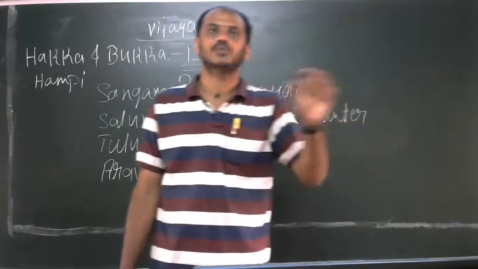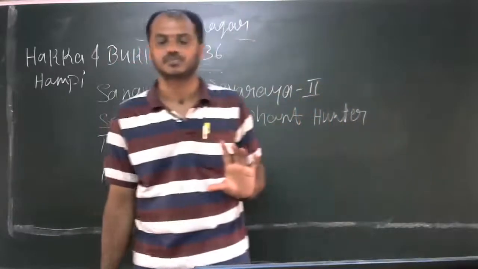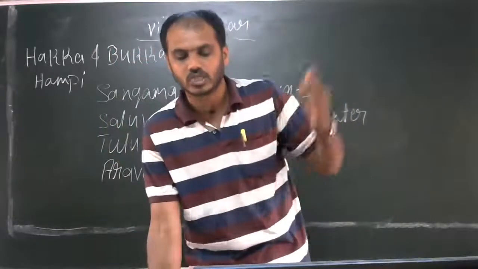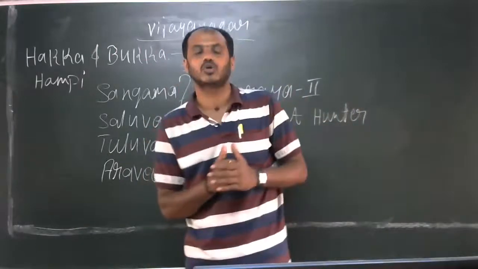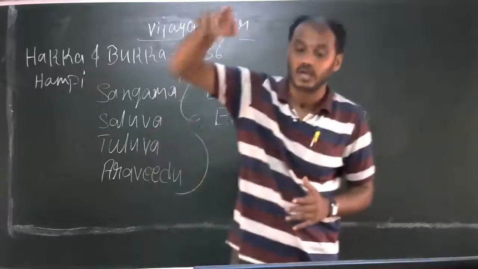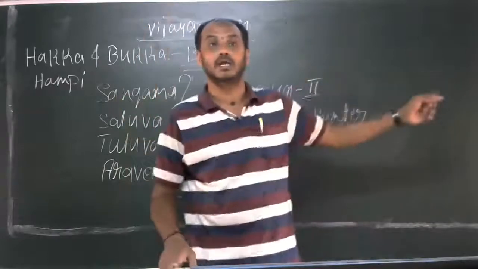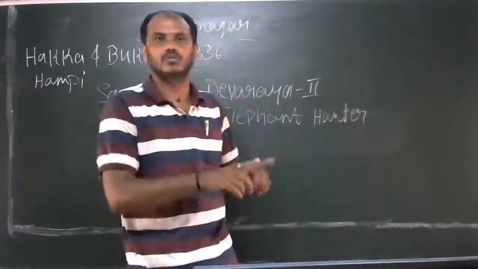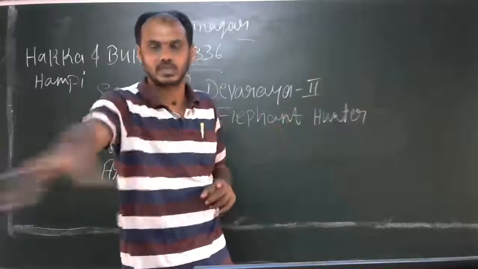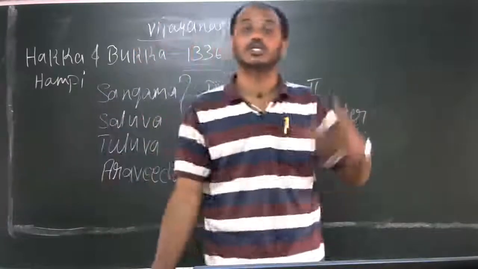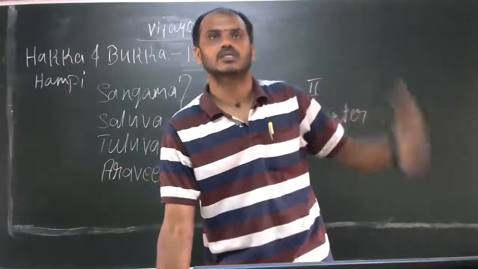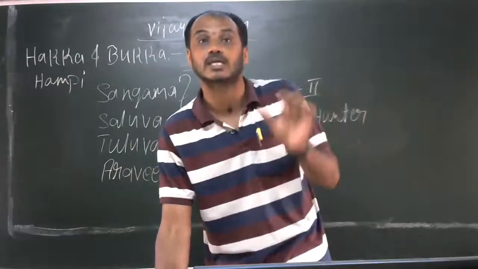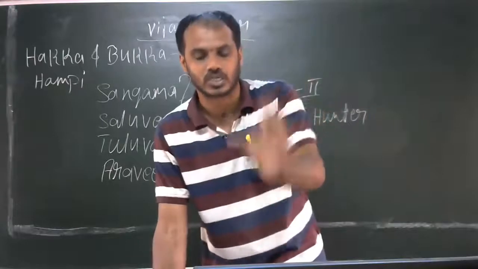In English it is called the Emperor of the South. Through these conquests, the Vijayanagara empire extended from Sri Lanka to Gulbarga, and Telangana to Malabar. Total South India. I'll show it afterwards in the image. Total South India was under the control of Devaraya II. That is the reason he earned the title Dakshina Patada Chakravati.